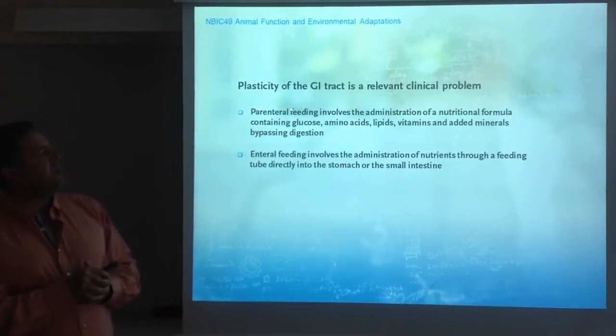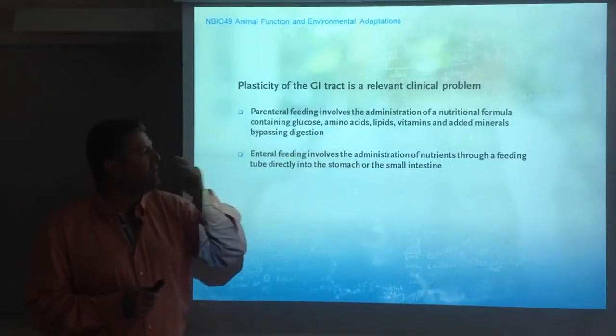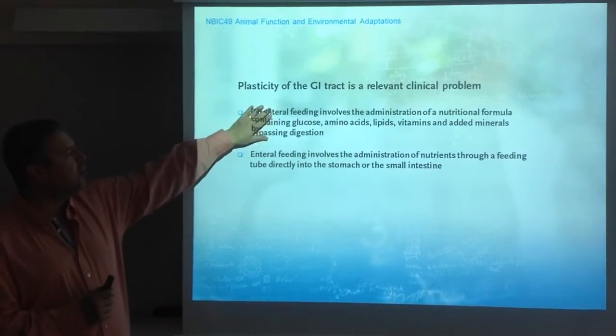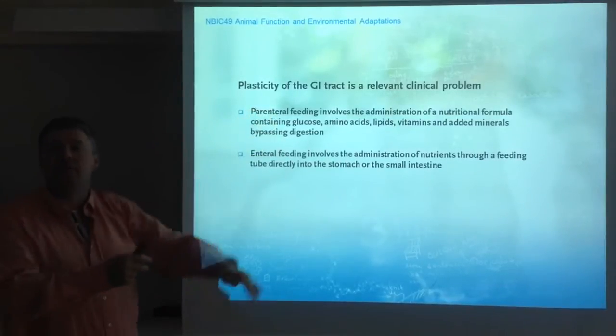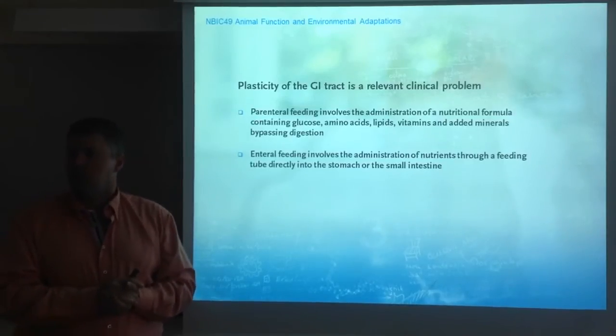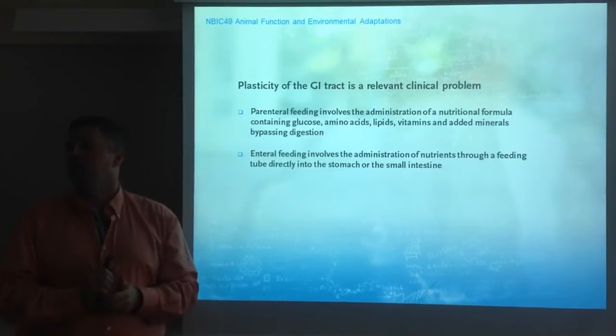Parenteral feeding basically involves the administration of a nutritional formula in the veins, containing glucose, amino acids, lipids, vitamins, and added minerals, bypassing digestion. So you have a total bypass of digestion. In this case, these patients receive the nutrients directly into the blood. The gut is not being used. What would be the consequence of that? The atrophy of the gastrointestinal tract.